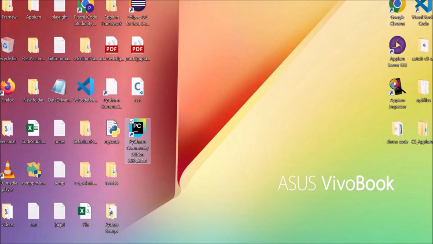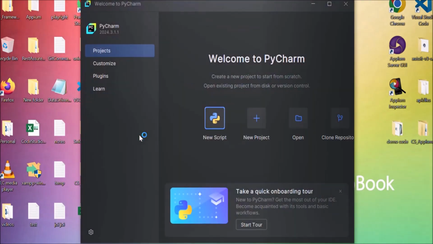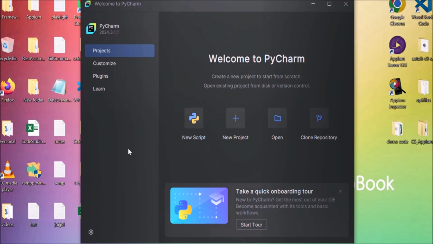Now that we have installed the PyCharm application, we can open it by just double clicking on this shortcut, PyCharm Community Edition shortcut. Just double click on it. This is your welcome screen. This is the first screen that you will see when you open your PyCharm application.